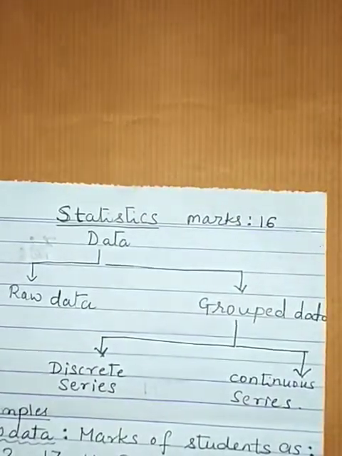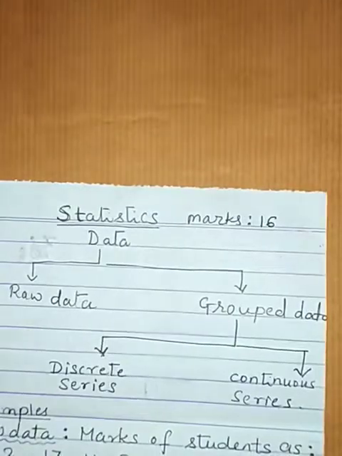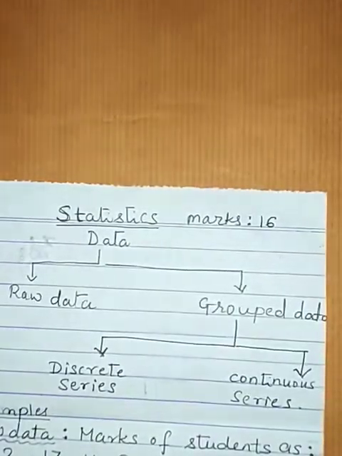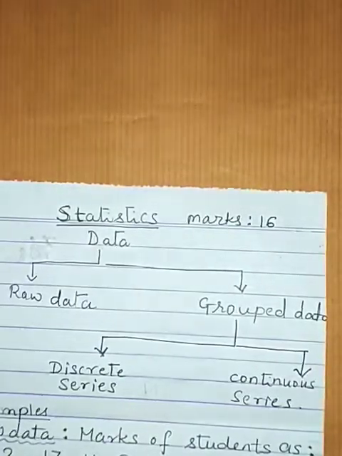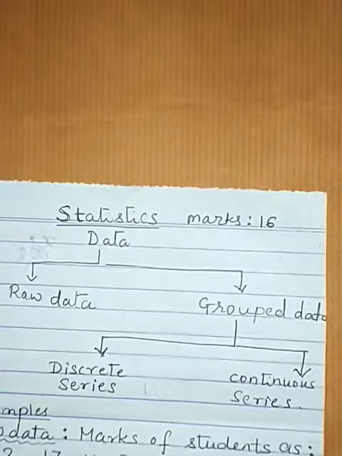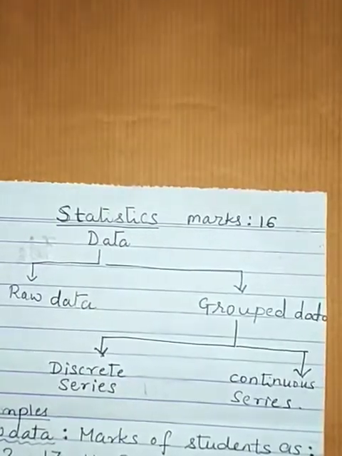Friends, let us have an intro talk on statistics. This statistics topic is only for civil and mechanical branches. The marks allotted are 16 marks. So some basic concepts of statistics are: certain data is given to you.